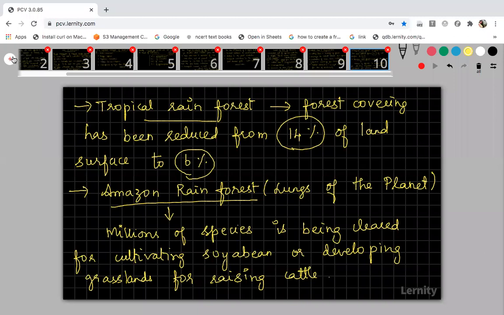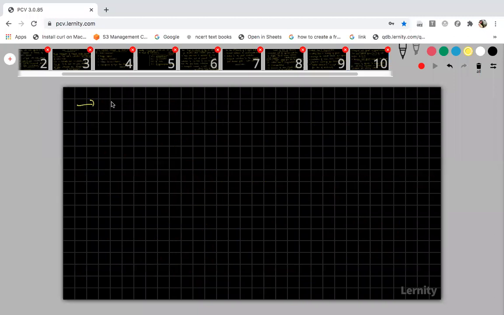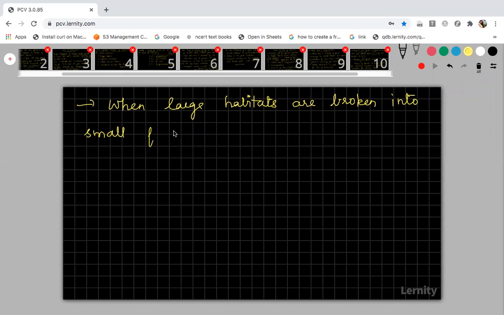And what do you mean by fragmentation? Fragmentation is when a large habitat like a biodiversity hotspot or a very big forest is broken into small fragments, small pieces. They will divide this large habitat into smaller areas.